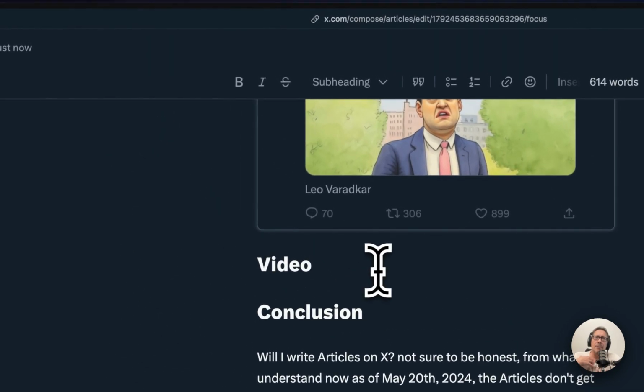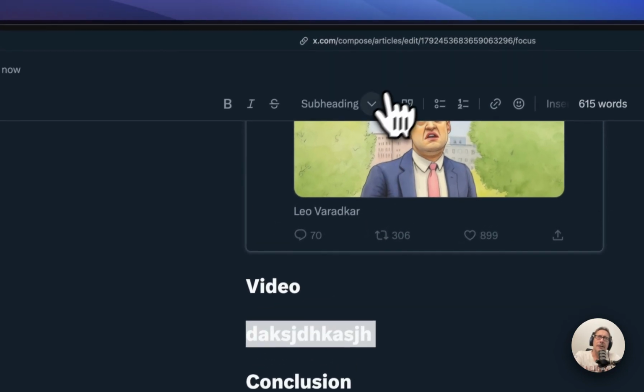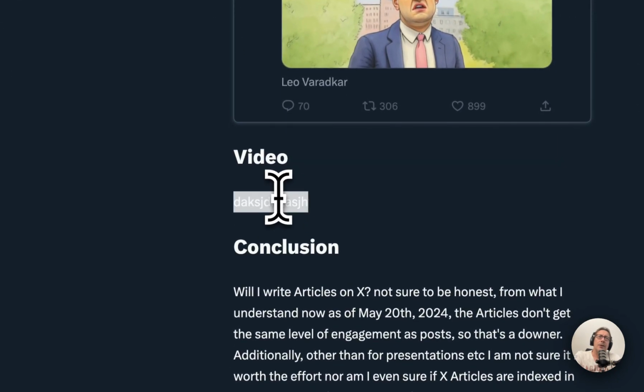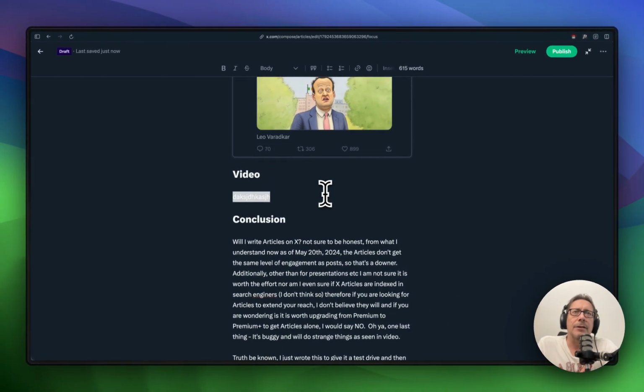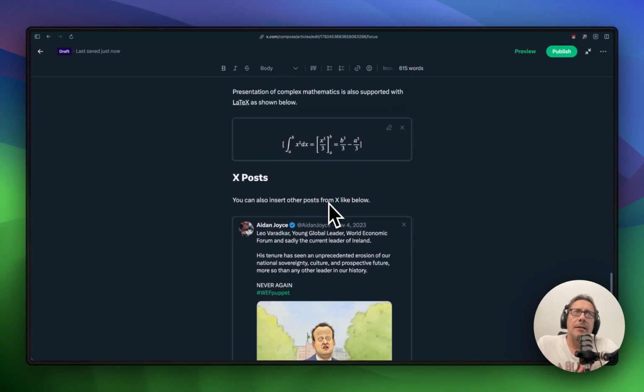Okay, let me see, drop this down here. Now, for example, when you drop this down after having a subheading up here and you start typing, you'll see you're in a subheading again. So you'd have to select and make sure that's body text. So what's going to go in here is basically a video that I'm making right now. So this video that you're watching will go in here. So overall, it's pretty nice.